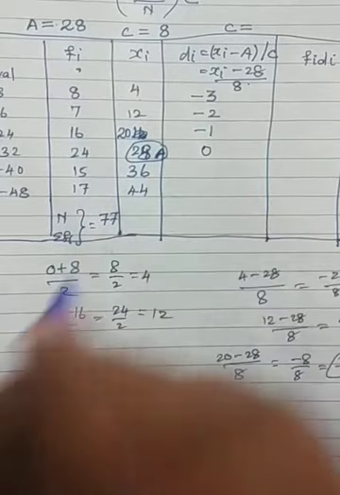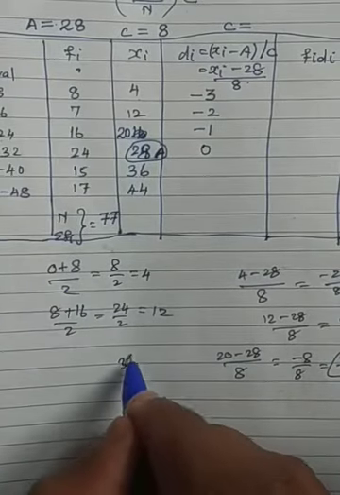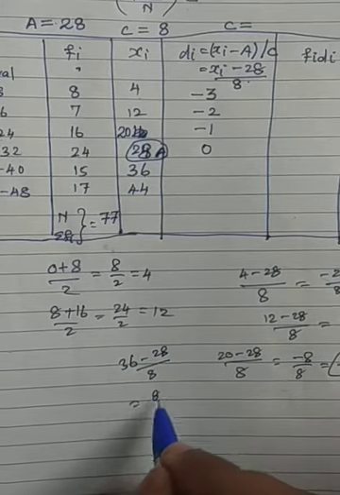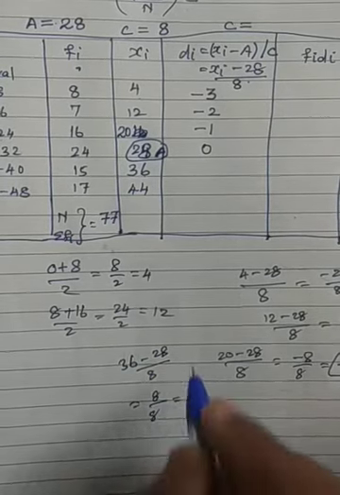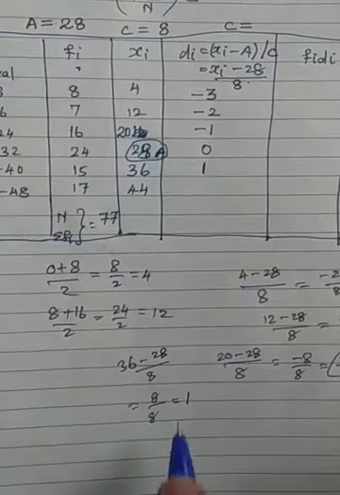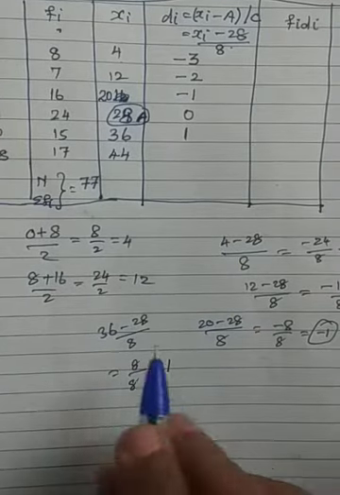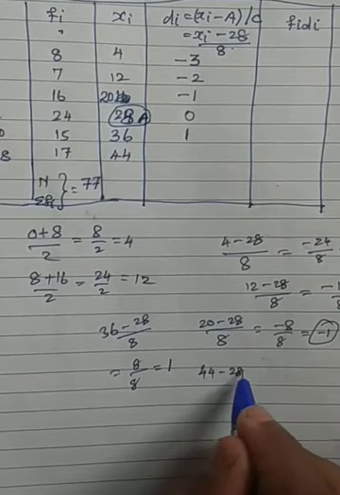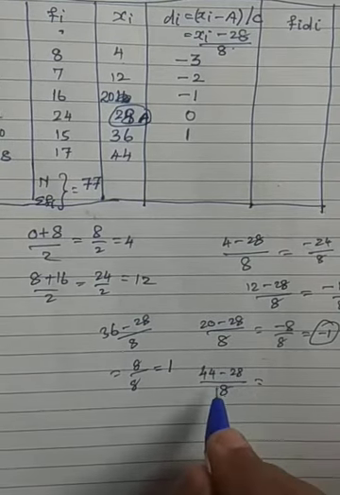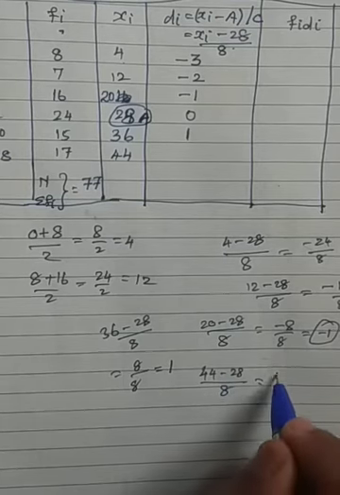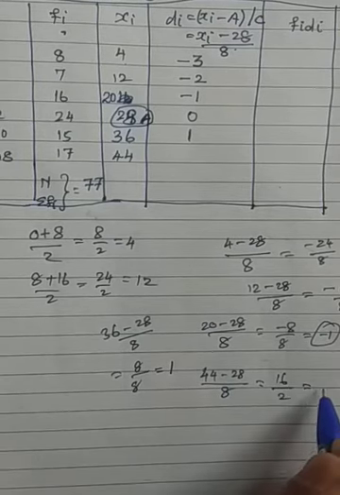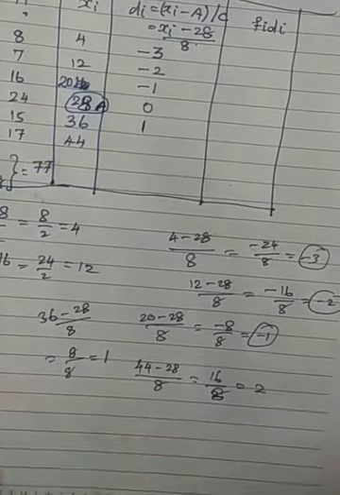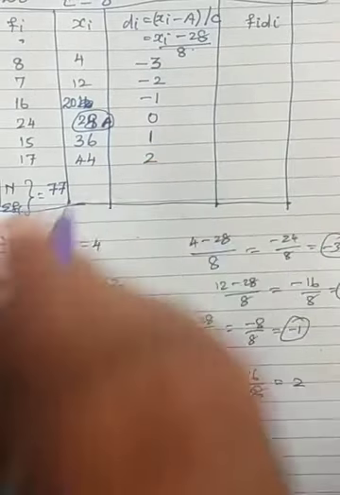The next one is 36. I am writing here 36 minus 28 by 8. 36 minus 28 is 8, 8 by 8. The answer is 1. Then finally we have 44. So 44 minus 28 by 8. That is 16, divided by 8, so 2 will come. So plus 2 will come. This is the value of plus 2.